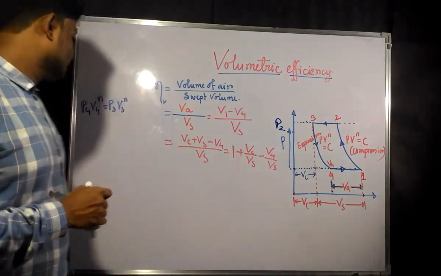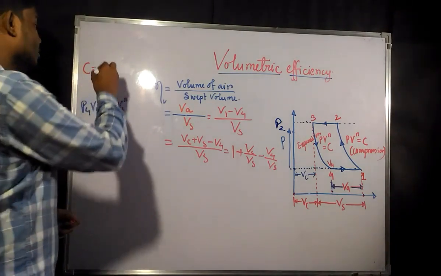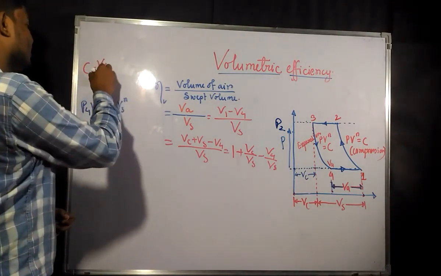Now C is known as the clearance ratio, which is the ratio of clearance volume divided by swept volume.